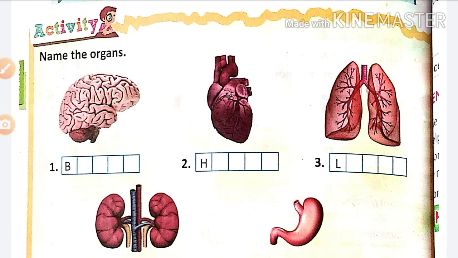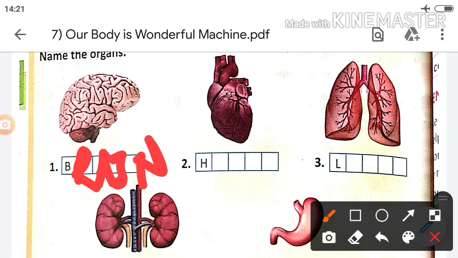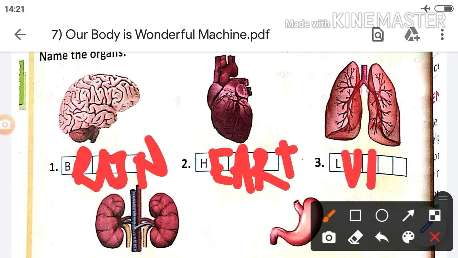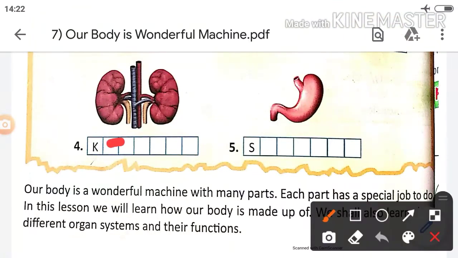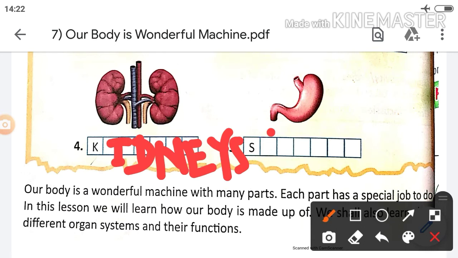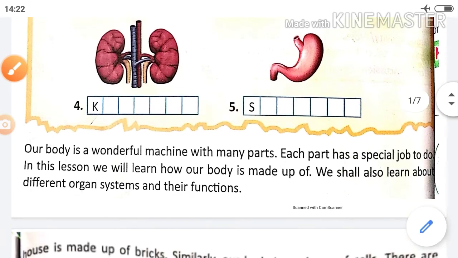Here is an activity. Name the organs. Which is this organ that you have to write the name of? This one is a brain, B-R-A-I-N, brain. Heart. Okay, first letter you have given there. These are the lungs, L-U-N-G-S, lungs. Kidneys. Then stomach, S-T-O-M-A-C-H, stomach. Okay, so these are the organs.